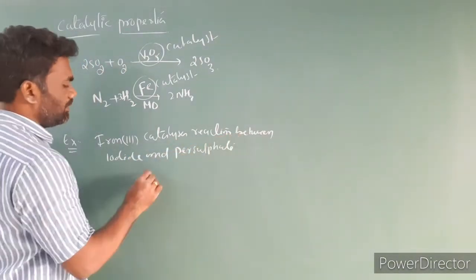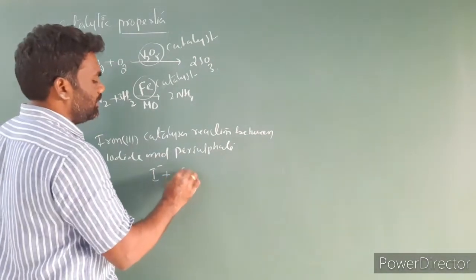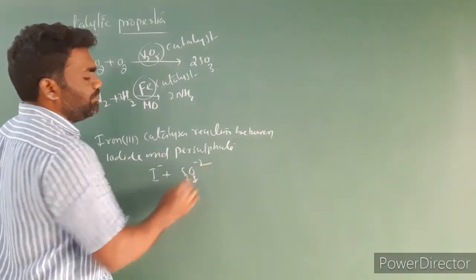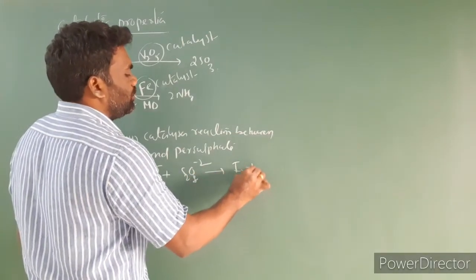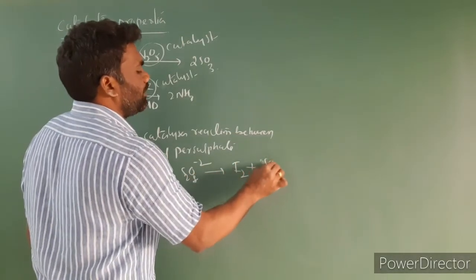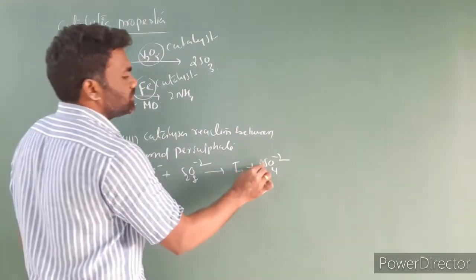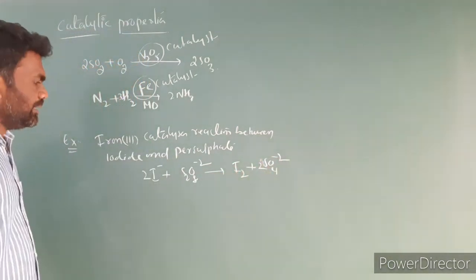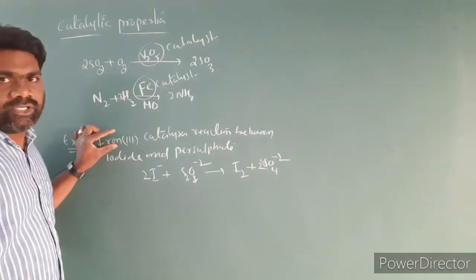Iodide is nothing but I minus. Persulfate is S2O8 2 minus. The products are I2 plus SO4 2 minus, which we have to balance, so this is 2 and this is 2 SO4 2 minus. In this case, iron 3 is converted into iron 2.